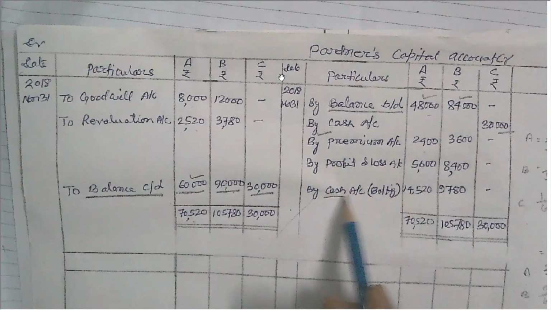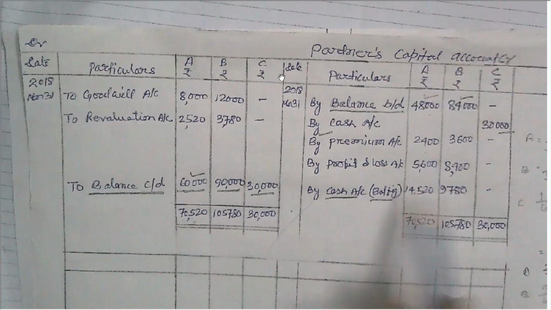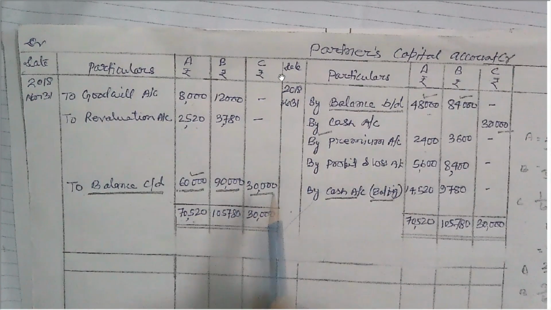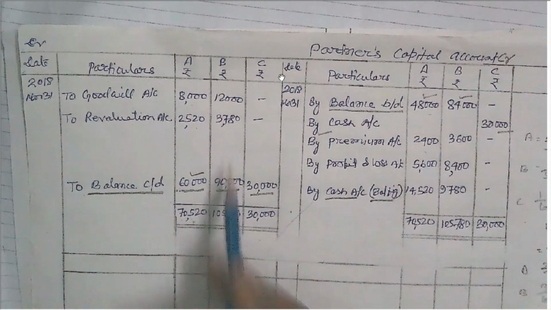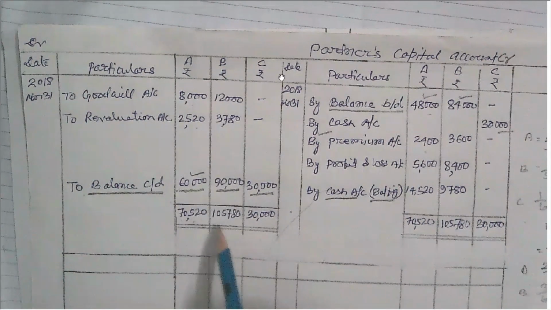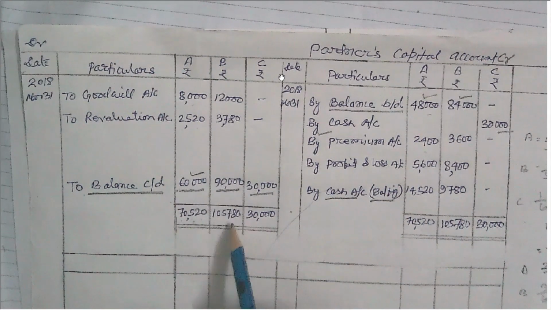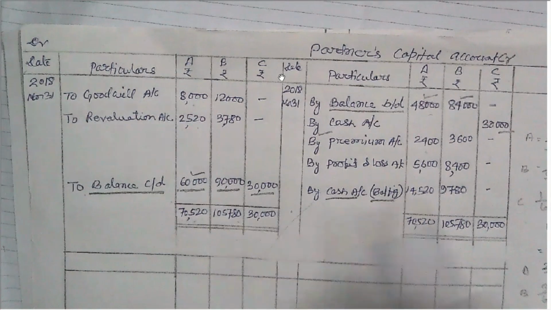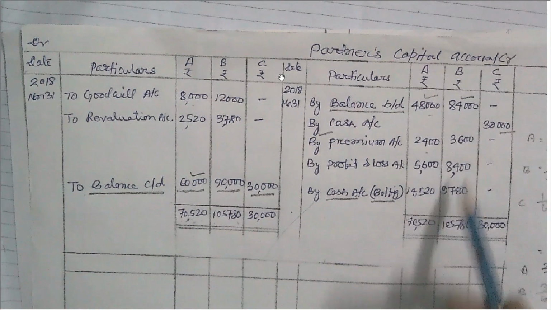This is the cash account and balancing figure. In the same manner, B's account is balanced, and on debit side B is having 1,05,780, but credit side is not having that much amount.